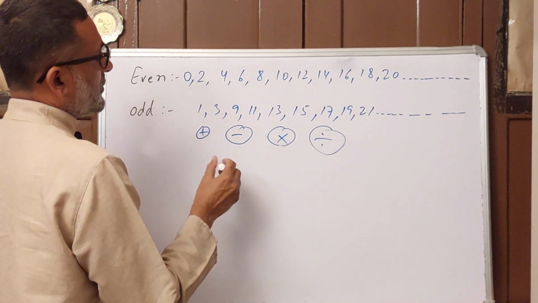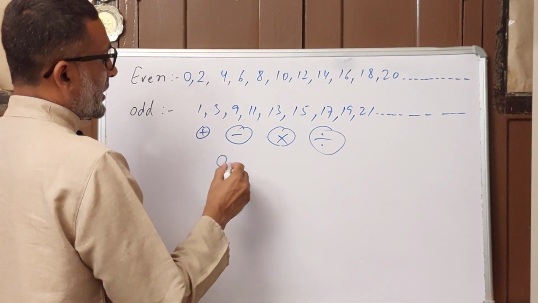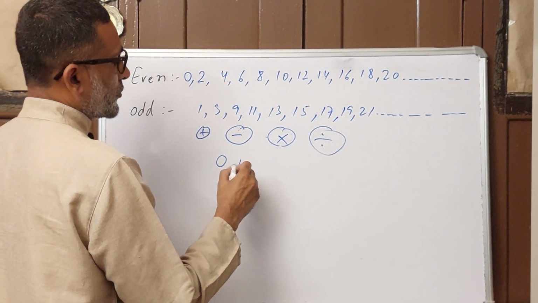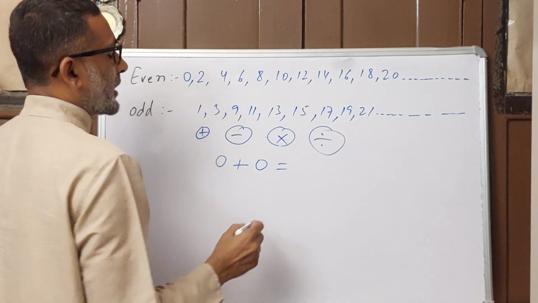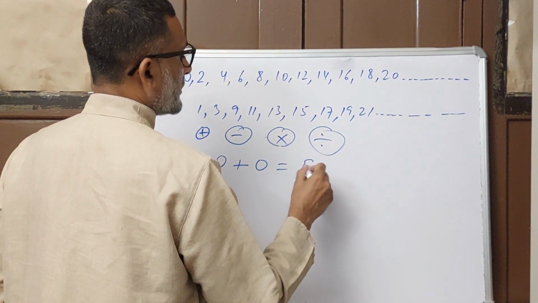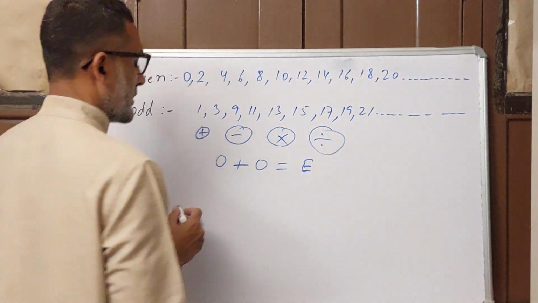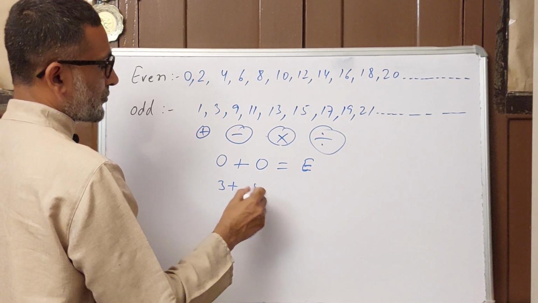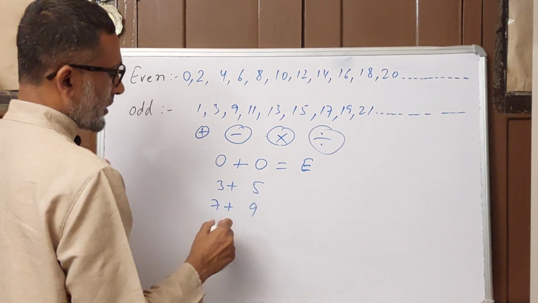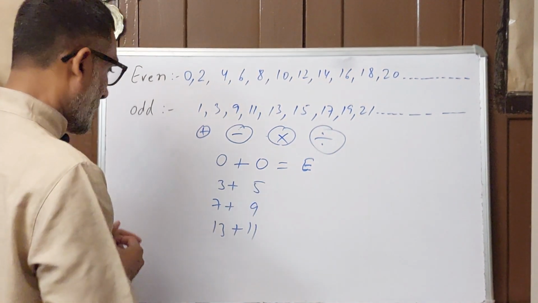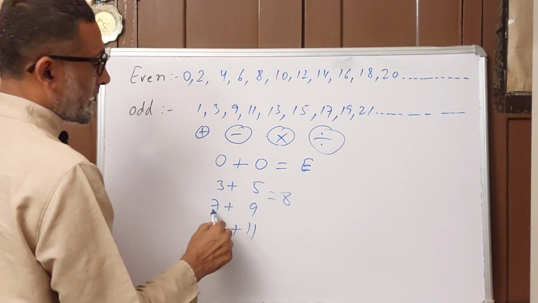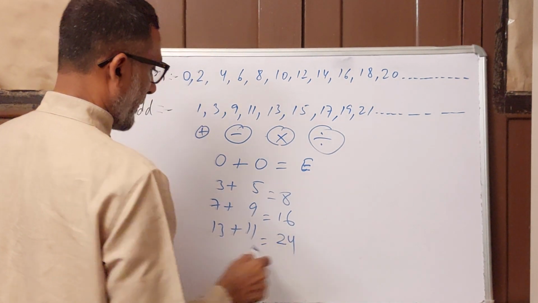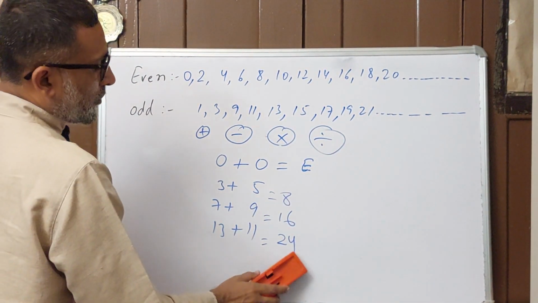In addition, when we add two odd numbers, here we denote an odd number by the letter O, what will we get? We will always get an even number, and we denote an even number by E. For example, take odd plus odd, any two numbers, like 3 plus 5, or 7 plus 9, or 13 plus 11. 3 plus 5 is 8, 9 plus 7 is 16, and 13 plus 11 is 24. So what we get is always even.